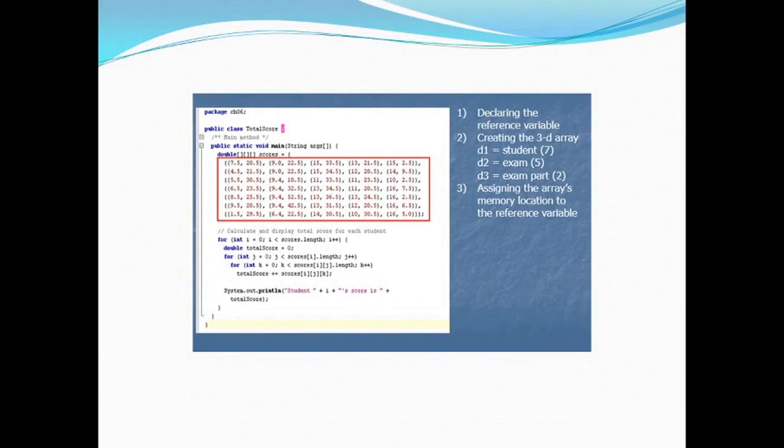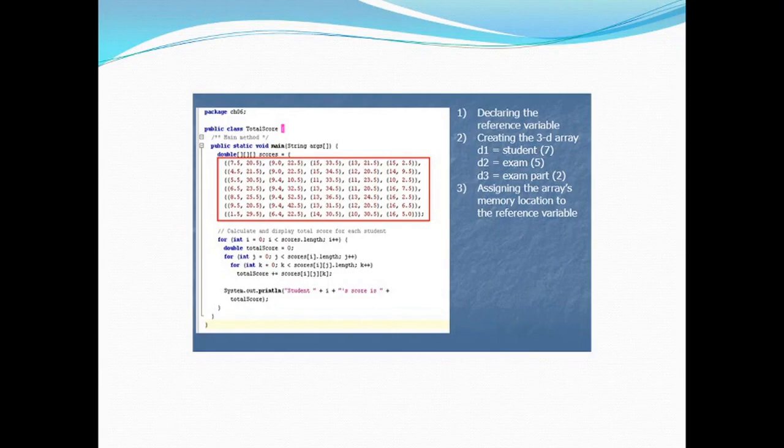Okay, now declaring the reference variable, suppose we want to use ragged arrays. One thing is for sure, we have a different or similar number of columns in each row.